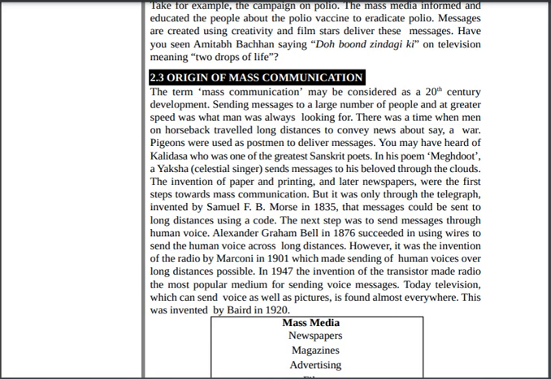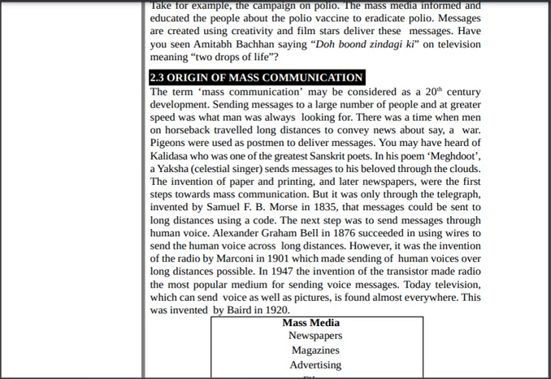The invention of paper and printing. Paper and printing were invented, and later the newspaper was the first step toward mass communication. When paper was invented, printing was done, and after that came the newspaper. But it was only through the telegraph, invented by Samuel F.B. Morse in 1835, that messages could be sent over long distances using a code. So the telegraph came, and after it messages started being sent very far through code.